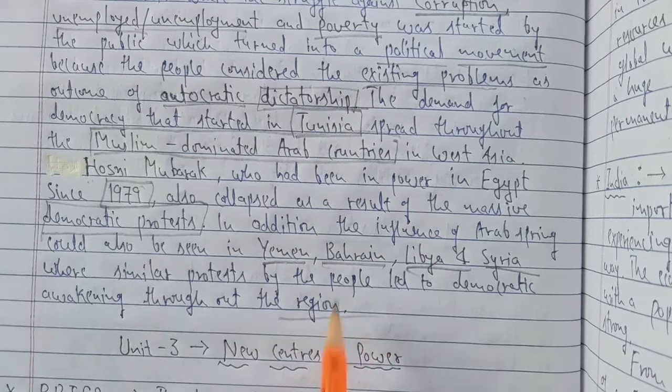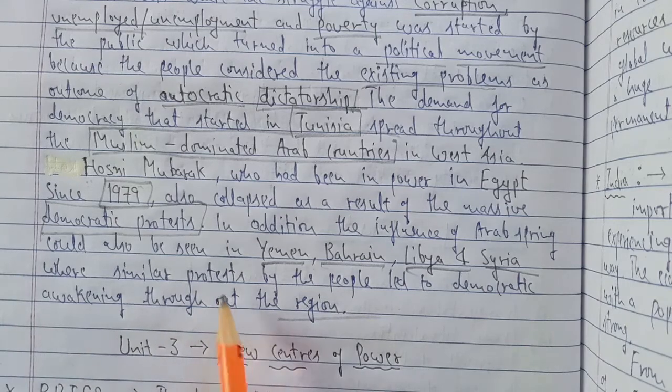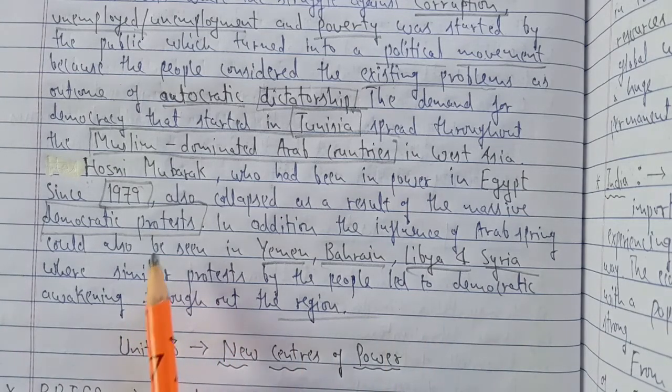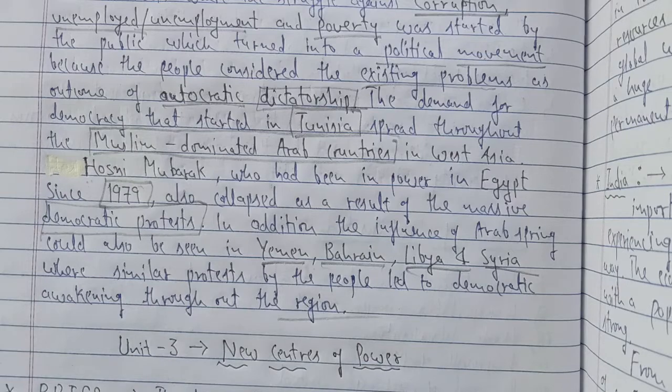So throughout this region, the maps I have shown you, very close to South Africa and the Middle East and next to the Mediterranean Sea, all these places and countries were very much influenced by these protests for a democratic way of governing. So this was called Arab Spring. I hope you have understood. I shall be giving you assignments again on this particular topic, so it would be clear for you.